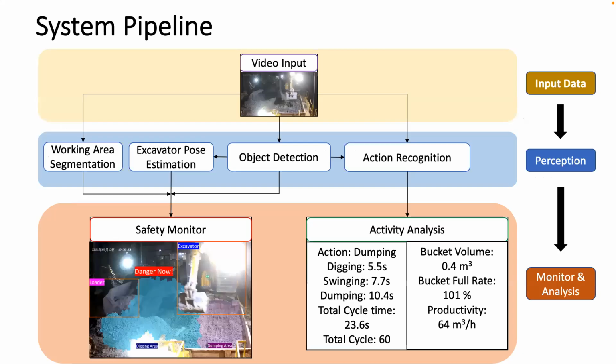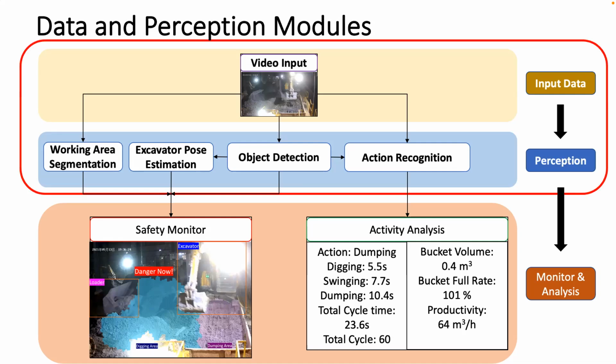Our autonomous excavator system's activity analysis and safety monitoring pipeline includes video input, perception, monitoring, and analysis modules. The input to our system is surveillance camera video. The perception modules contain multi-class object detection, excavator pose estimation, working area segmentation, activity recognition, safety monitoring, and activity analysis.